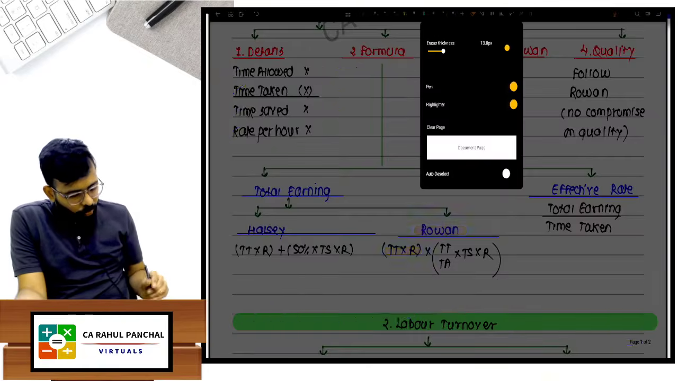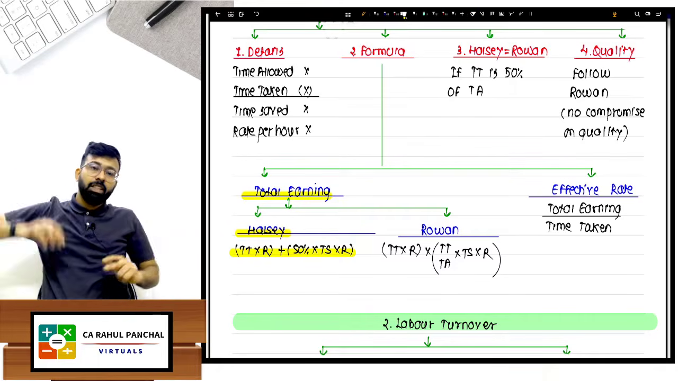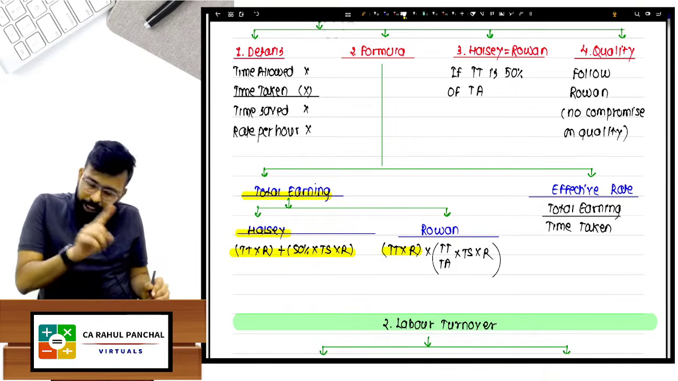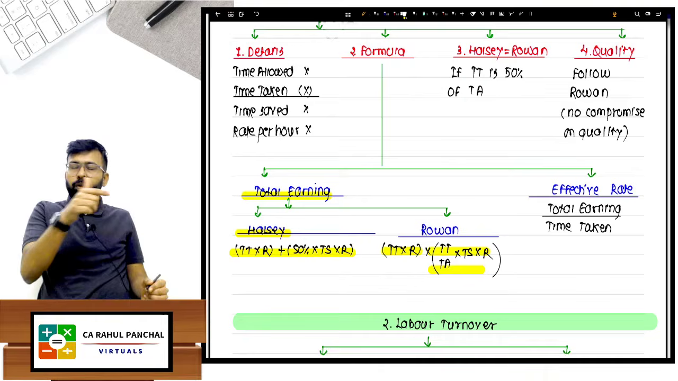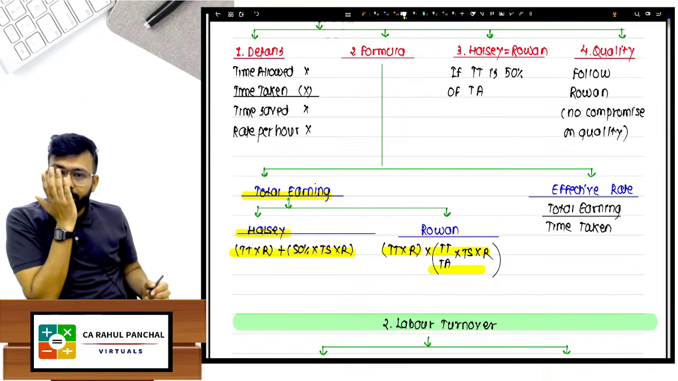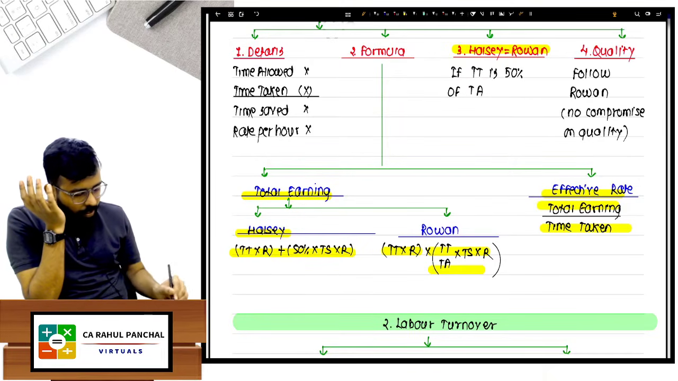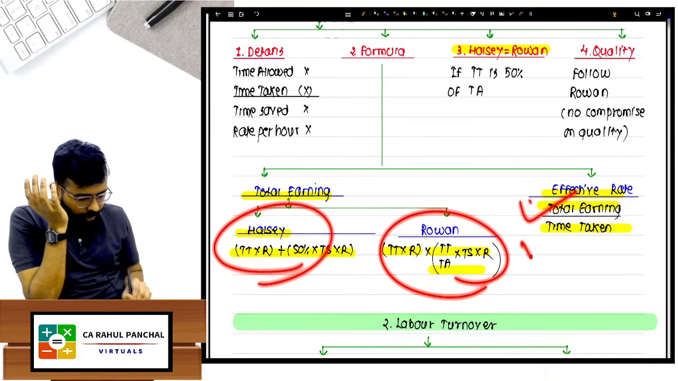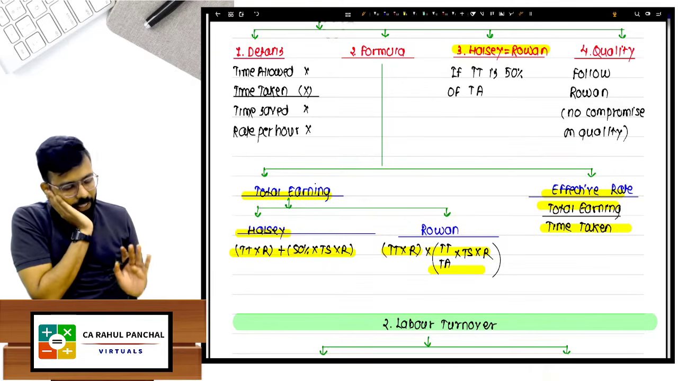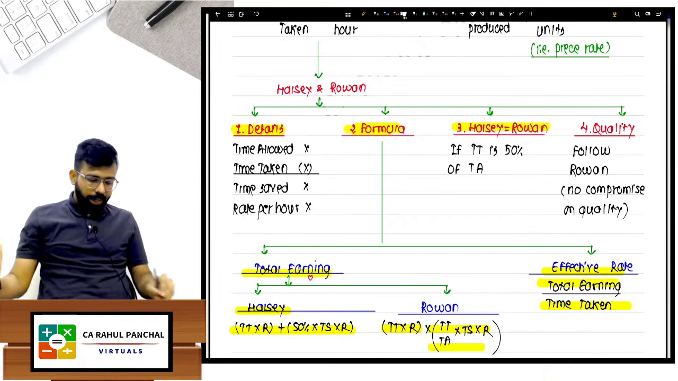So please understand. First is the Halsey formula, which is TT into R plus 50% into TS into R, and TT into R is basic. For Rowan, in reverse, the bonus is R into TS into TT upon TA. The last one is to be divided. Done. Sir, how will you get the effective rate? Whatever earning you have calculated will be divided by time taken. You get the effective rate. So first is the details part before you start with the question, then there is a formula for earning and effective rate.